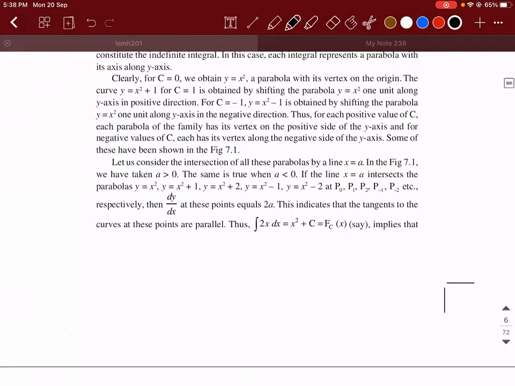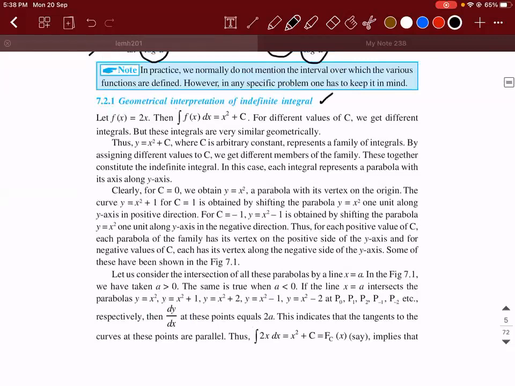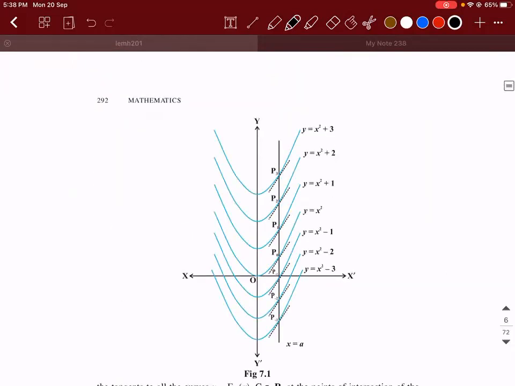See, the geometrical interpretation of the constant of the indefinite integral is what they have shown. We are adding a constant, right? For example, suppose you have y is equal to x square minus 3. What is the derivative of it? dy by dx of x square minus 3 is 2x. Similarly, derivative of x square minus 2 is 2x. x square minus 1, 2x; x square, 2x; x square plus 1, 2x; x square plus 2, 2x; x square plus 3 is also 2x. Right? That is the derivative operation.